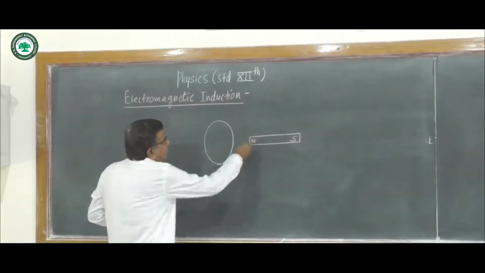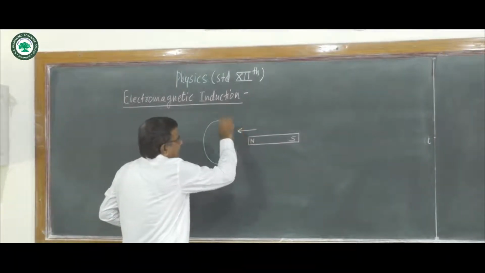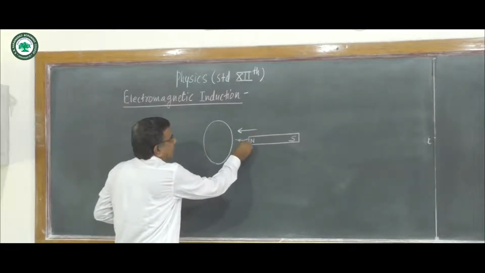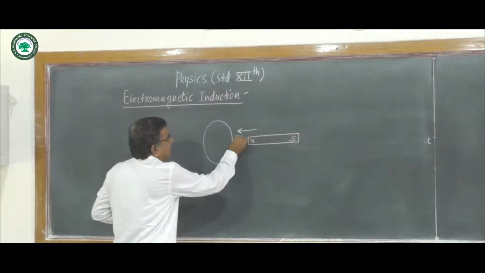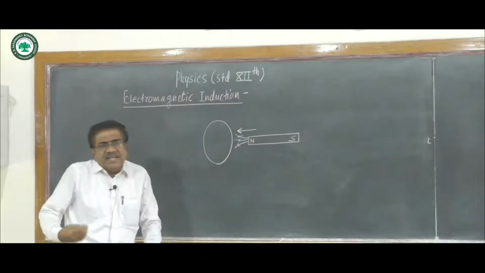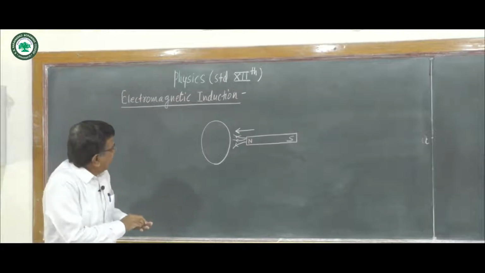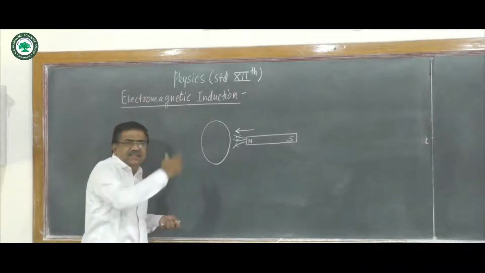The magnet is suddenly moved towards the coil. The magnetic flux associated with the coil increases and an induced current is there in the coil.